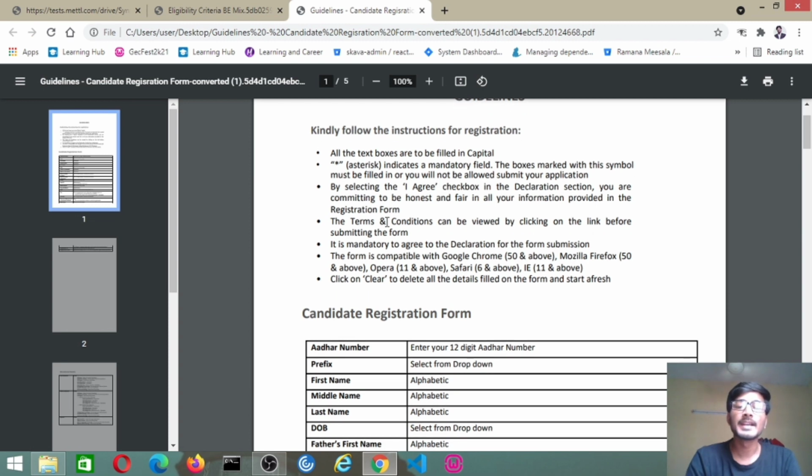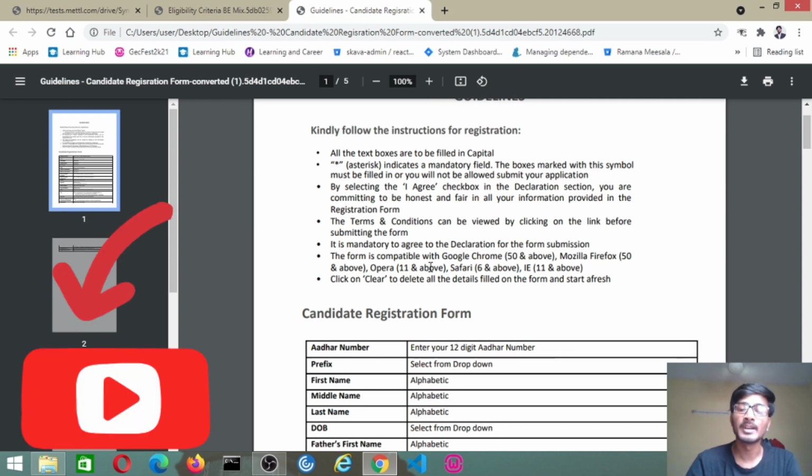By selecting the I agree checkbox in the declaration section, you are committing to be honest and fair in all the information provided in the registration form. By clicking the checkbox, you agree that your provided data is true and honest. These are all the things they mentioned, and the form is compatible with Google Chrome 50 and above, Mozilla Firefox 50 and above, Opera 11 and above, Safari 6 and above, and Internet Explorer 11 and above.